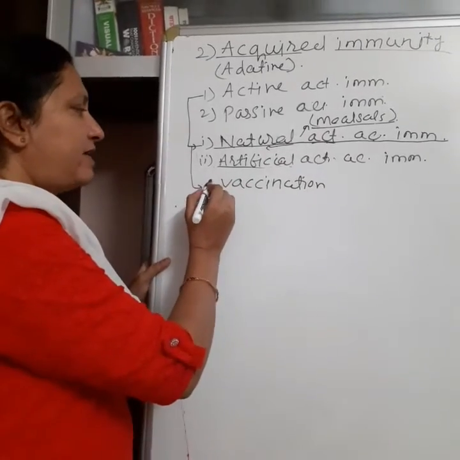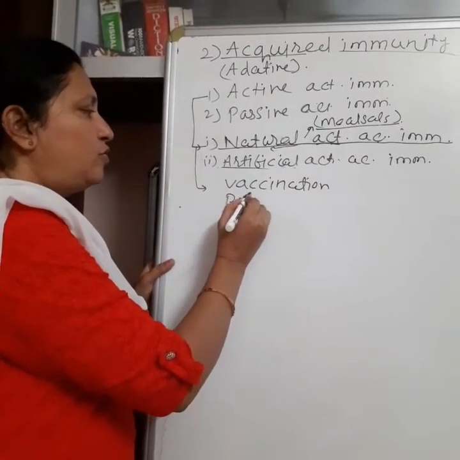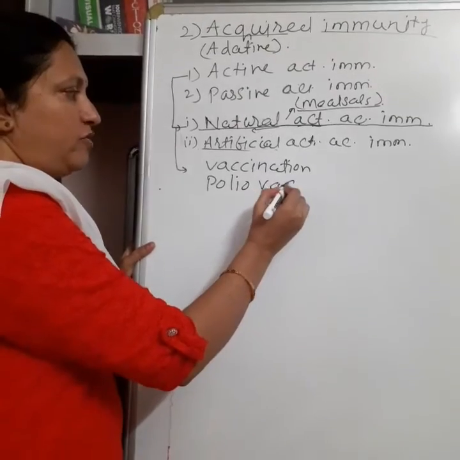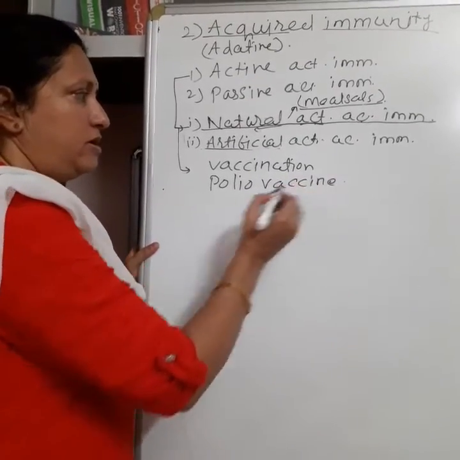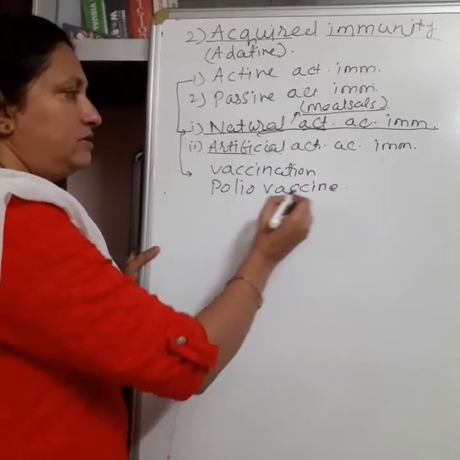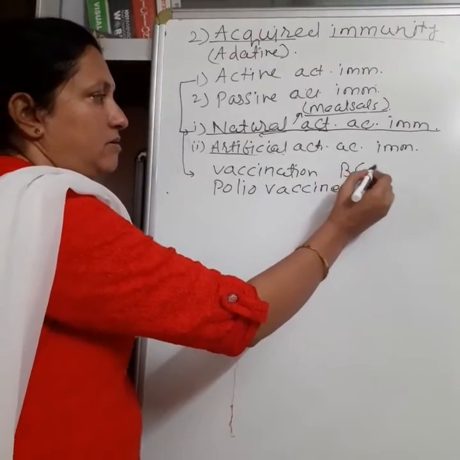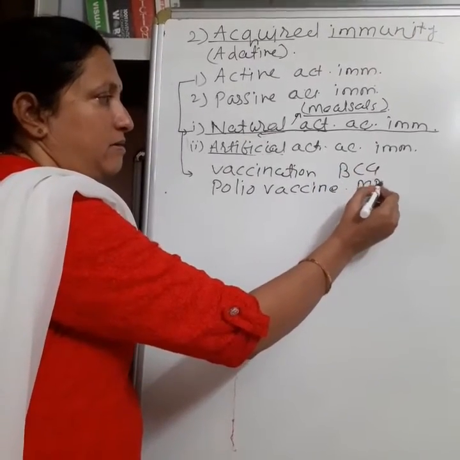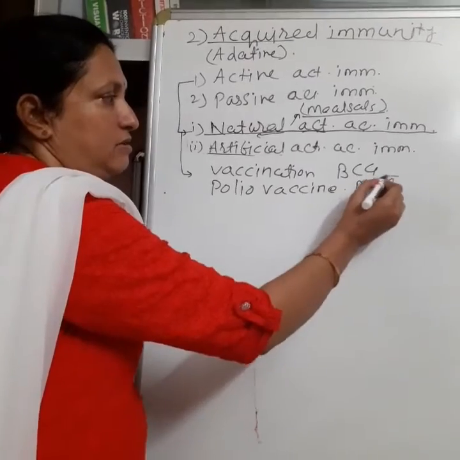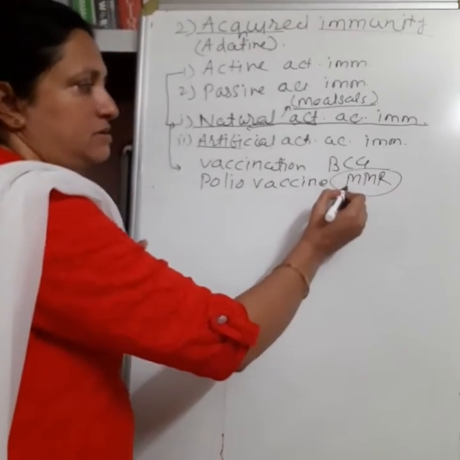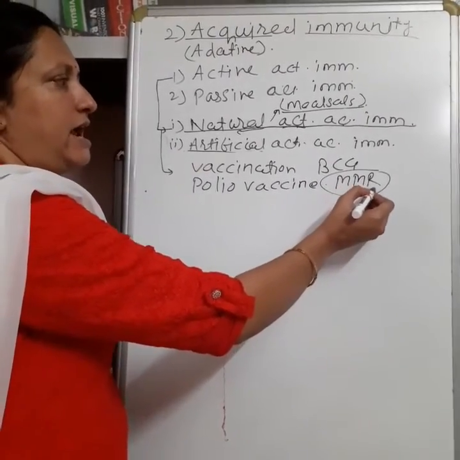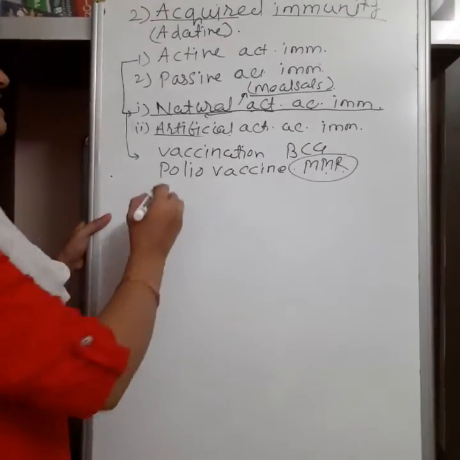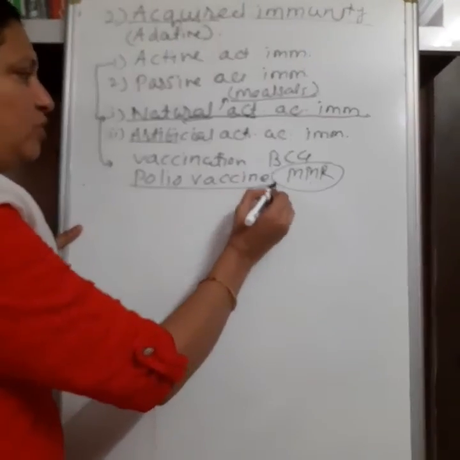For example, the examples of vaccination are the polio vaccine, or very common vaccines like BCG or MMR. The MMR vaccine protects from mumps, measles and rubella, and the polio vaccine protects from polio.